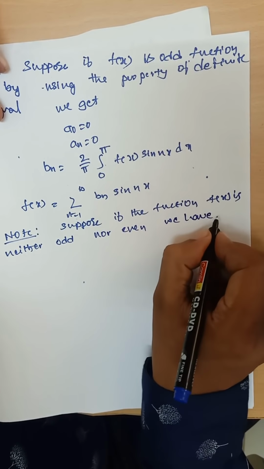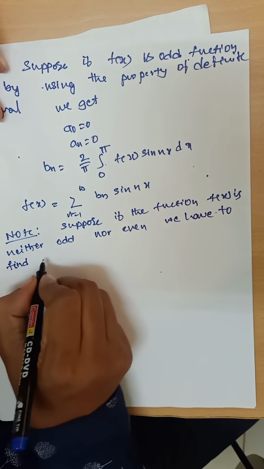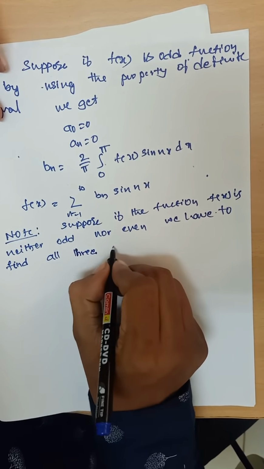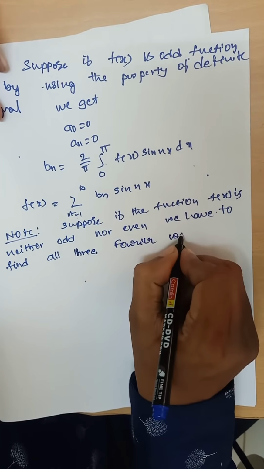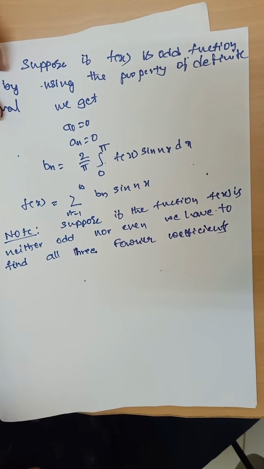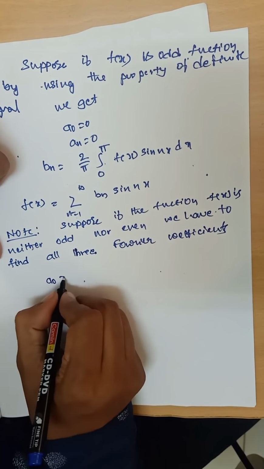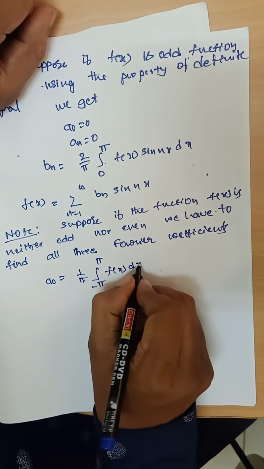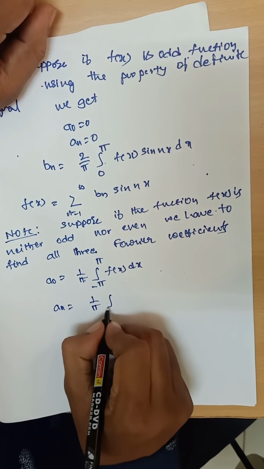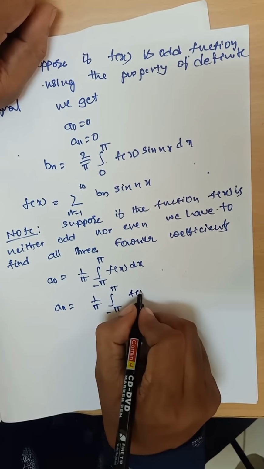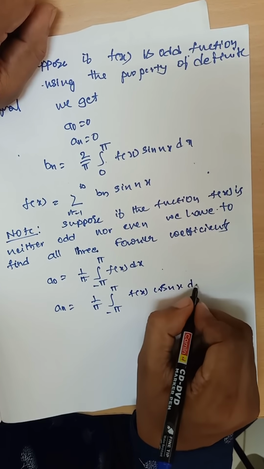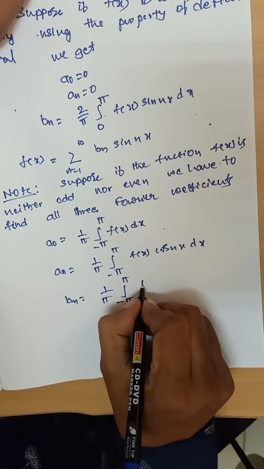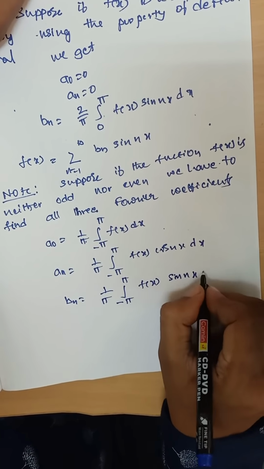we have to find all three Fourier coefficients, that is a naught is equal to 1 by pi integral minus pi to plus pi f of x dx, an is equal to 1 by pi integral minus pi to plus pi f of x into cos nx dx, bn is equal to 1 by pi integral minus pi to plus pi f of x sin nx dx.